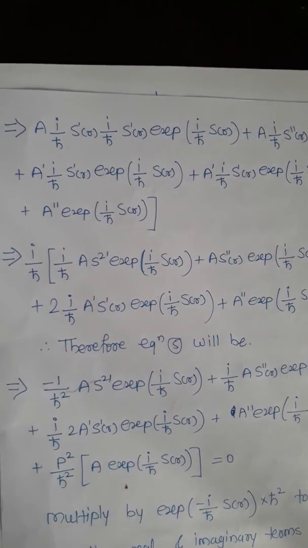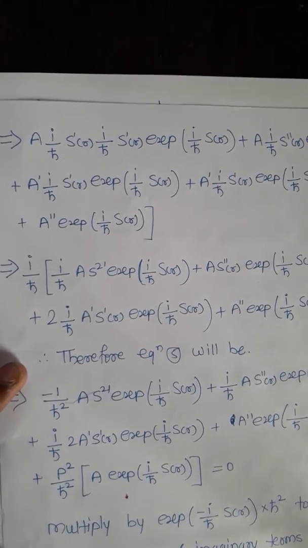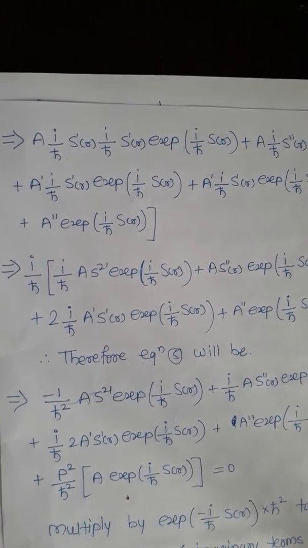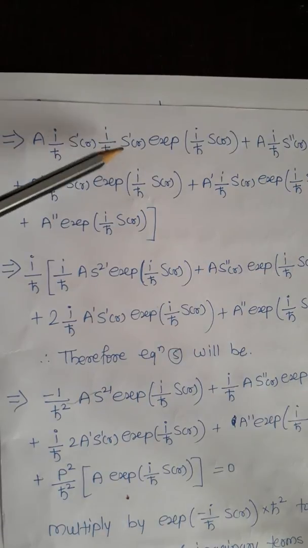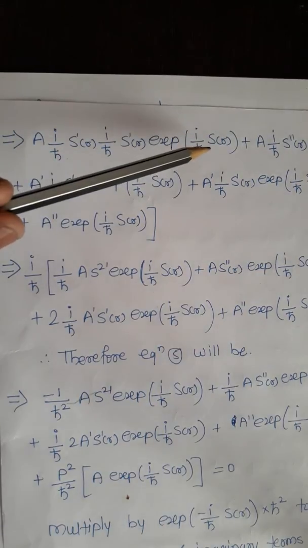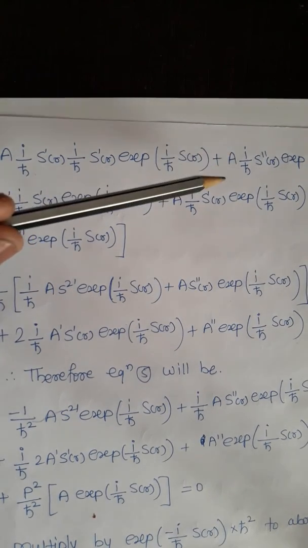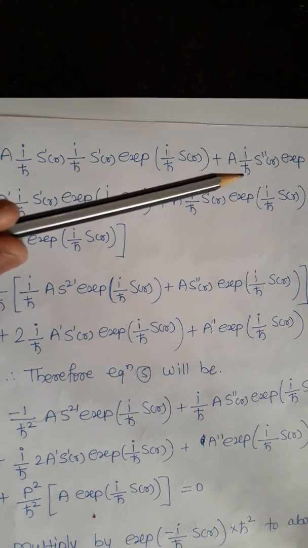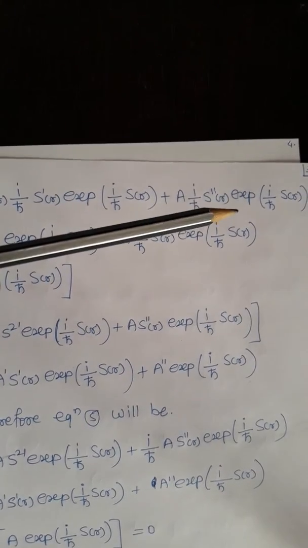Now you should give concentration on the next term, because the second term is very hard to learn, or you should write this equation three or four times. At that time you will memorize. Now the next term is a into i upon h cross s dash of r into i upon h cross s dash of r exponential i upon h cross s of r, plus a into i upon h cross s double derivative of r into exponential i upon h cross s of r.